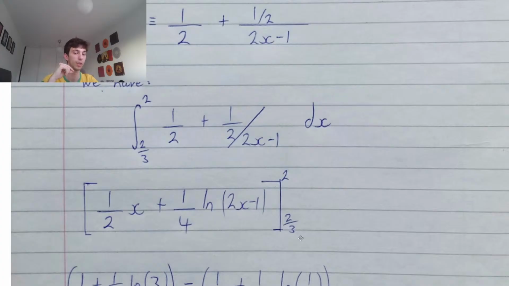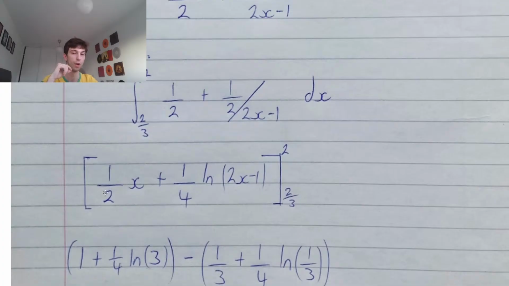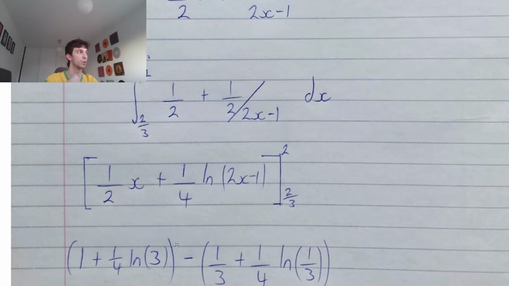And we plug in 2 and plug in 2 thirds. Plugging in 2, half times 2 is just 1, plus a quarter times the natural log of 2 times 2, which is 4, take away 1 is 3. So we have a quarter times the natural log of 3. Remember, guys, we're trying to get the same answer as before, so we're going to keep everything in terms of ln with that exact value.